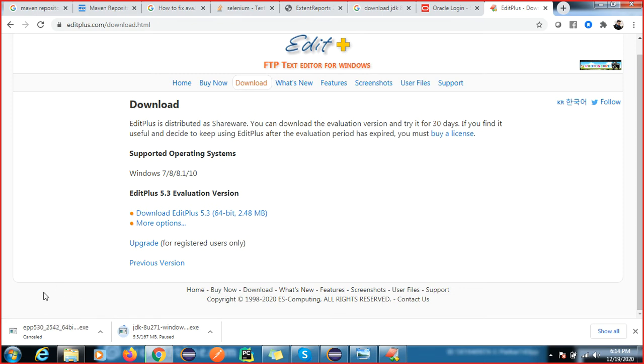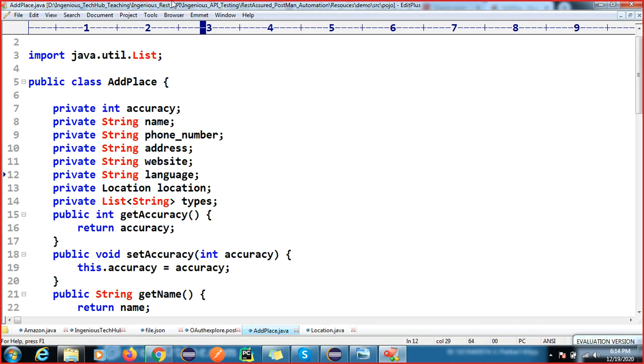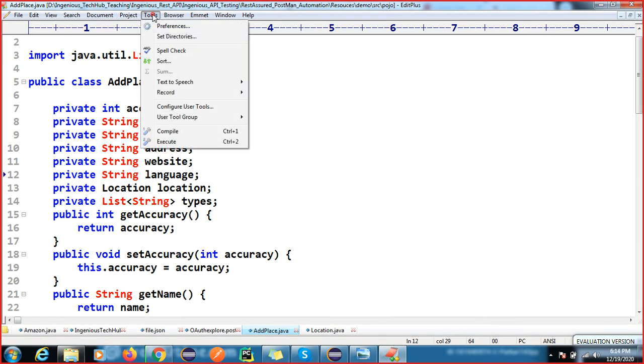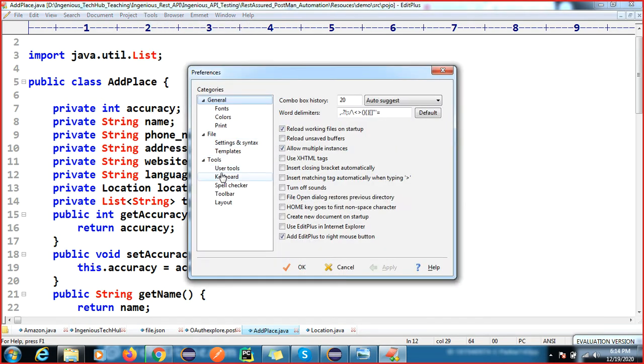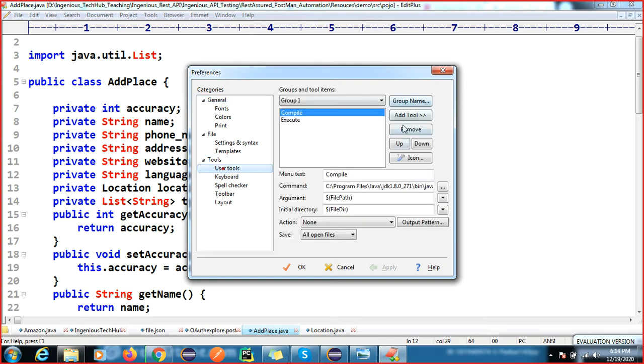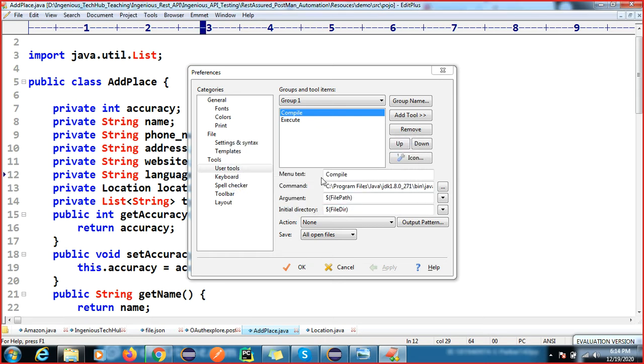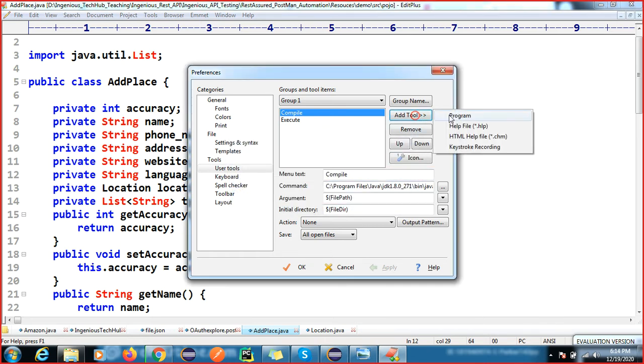After downloading and installing this Edit Plus software, you have to set the path of the Java that we have. So how to set the path? You can go to Tools, and inside Tools we have Preferences. If you go inside this, then we have User Tools. Inside User Tools we have a group name, Add Tool, Remove, and Up and Down. You can give any group name, but by default it is Group 1, so no issue.